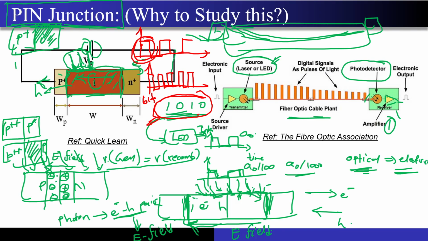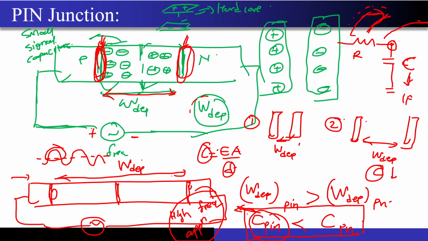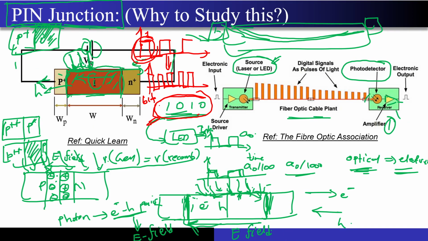Instead of having the width of the rectangle, that is the bits, be this large, you can shrink the bits to something like this, and my PIN junction can still respond very fast to whatever changes in intensity you are making on the transmitter side. So this information that you are seeing over here can be any video information, any image.